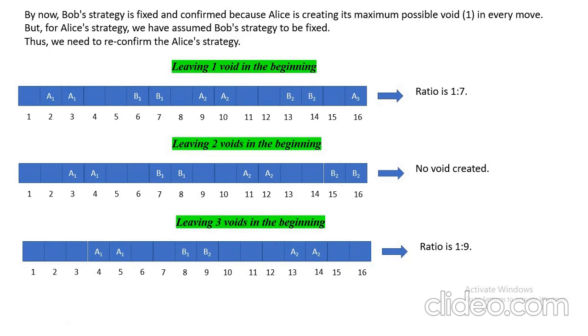But now we are thinking from the point of view of Alice. Actually, the main question is that with respect to Alice, we have to think about the maximum number of uncovered squares that we can realize no matter how Bob plays. No matter how Bob plays means we have to assume Bob is a very smart person, and we have to find the minimum number of uncovered squares that we can guarantee. So for that we need a higher ratio. 1:7 is the highest ratio till now.